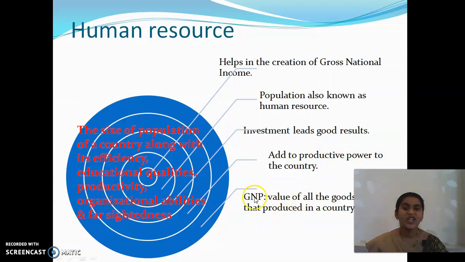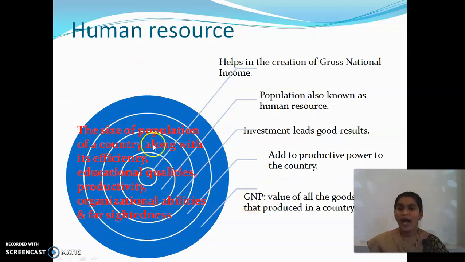And then GNP, gross national product. What is the meaning of GNP, children? You have learnt in economics in the earlier classes. It means the value of all the goods and services that are produced in a country over a period of time, made for the year. That is considered as GNP.